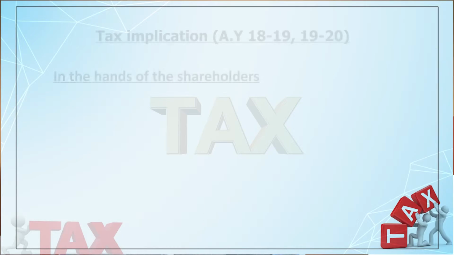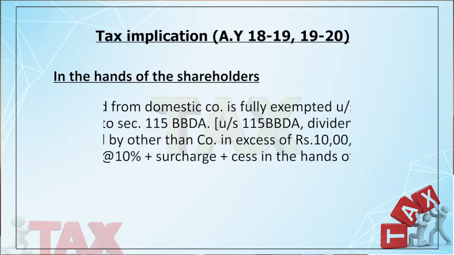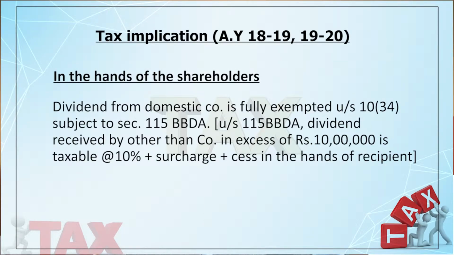Now dividend means either final dividend or the interim dividend. In case of dividend to an individual, it is exempted under section 10(34). That means since the company is paying the tax, I told you that the company has to pay dividend distribution tax. So since the company is paying the tax, shareholders will not pay the tax because there is no concept of